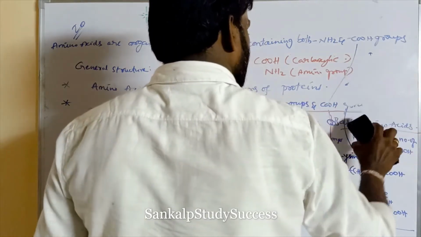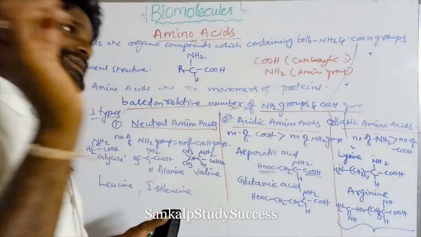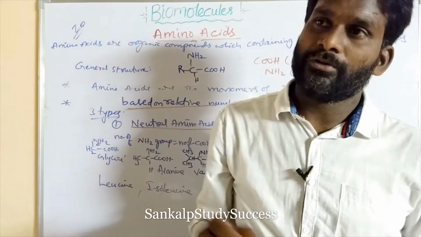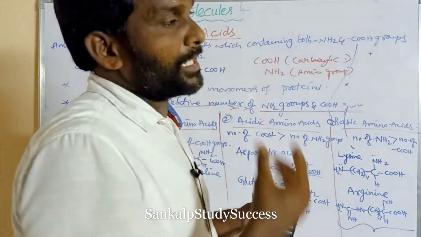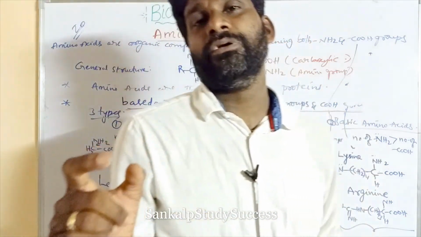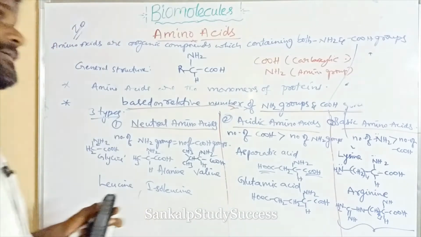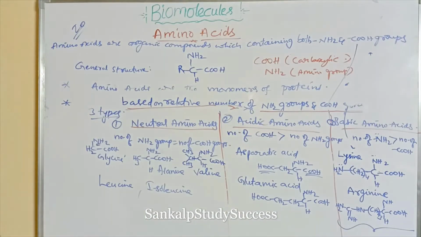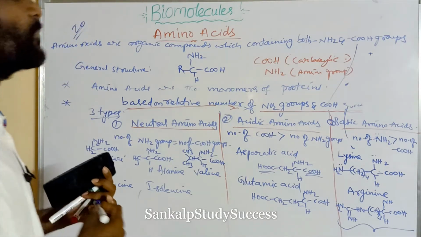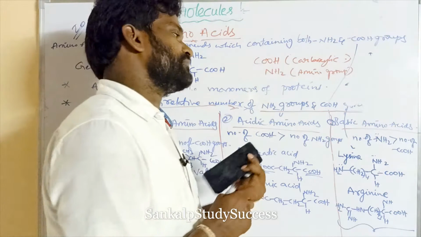This is the classification of amino acids based on the relative number of NH2 groups and COOH groups.